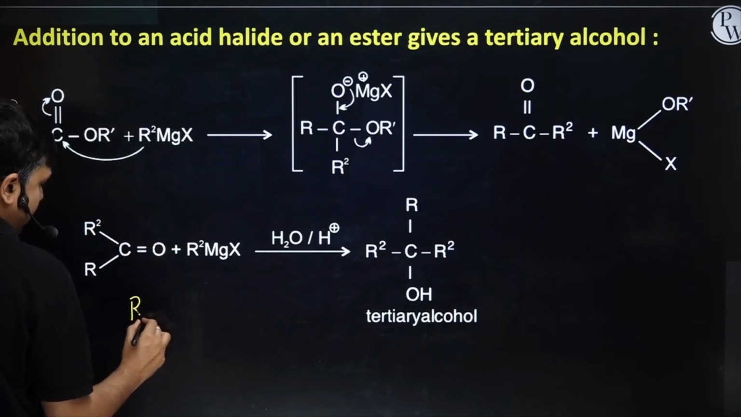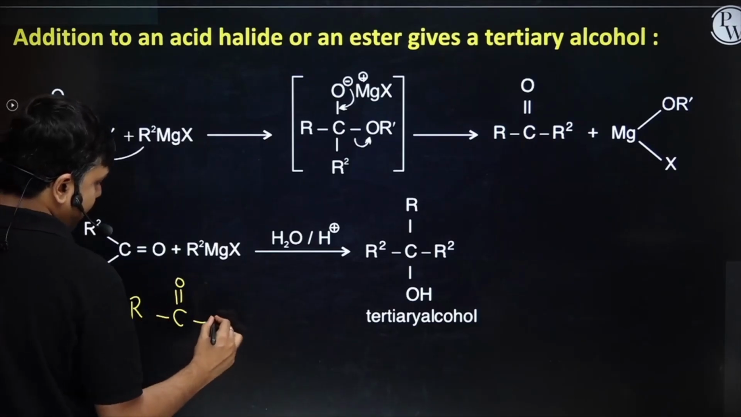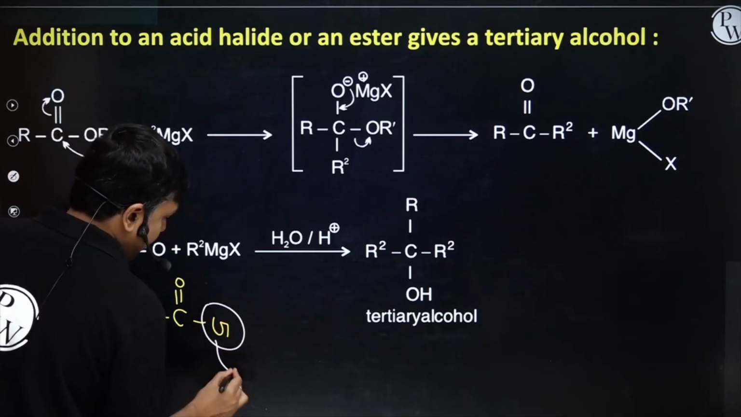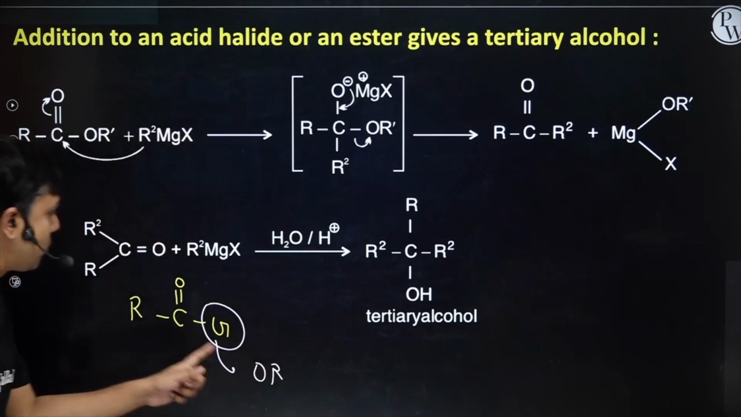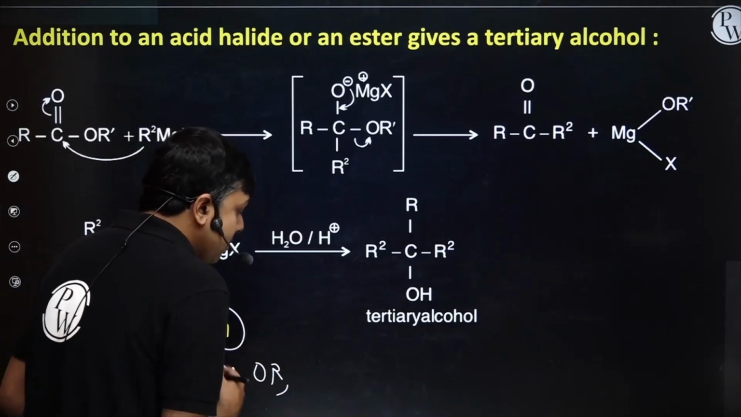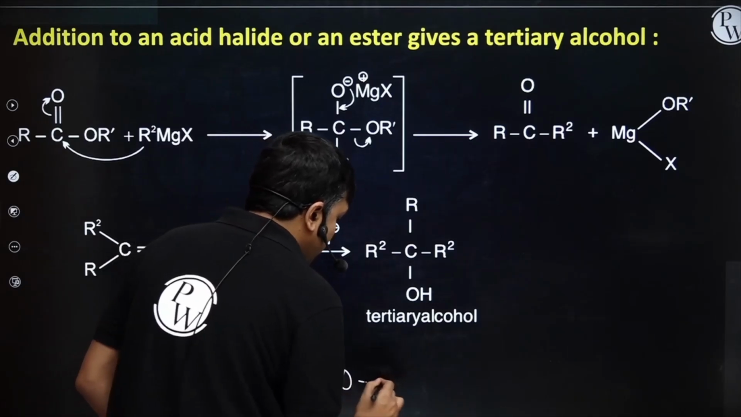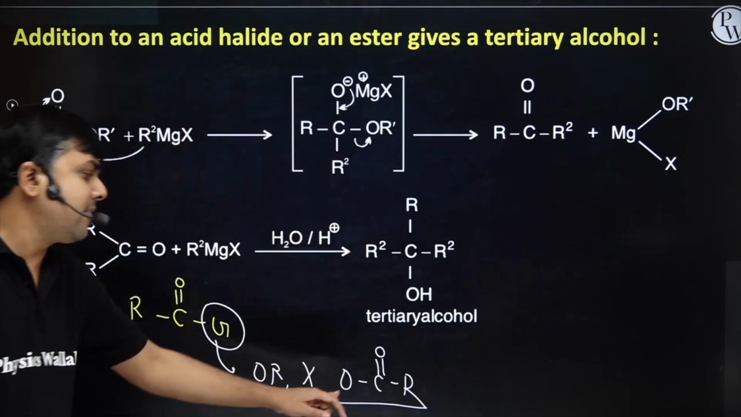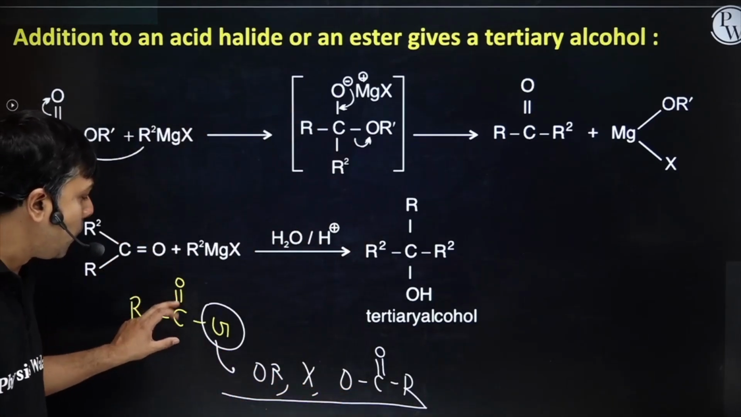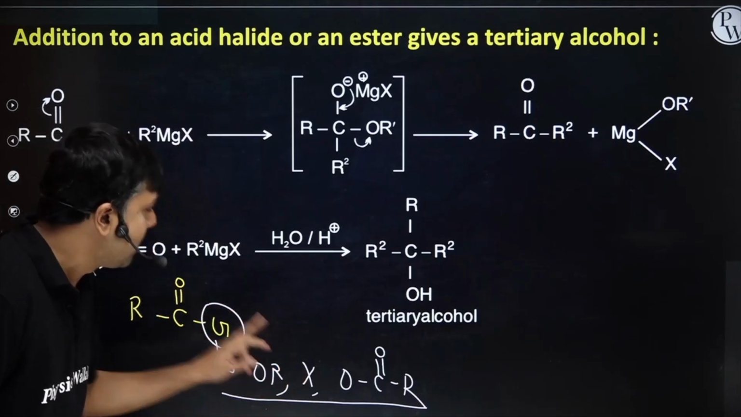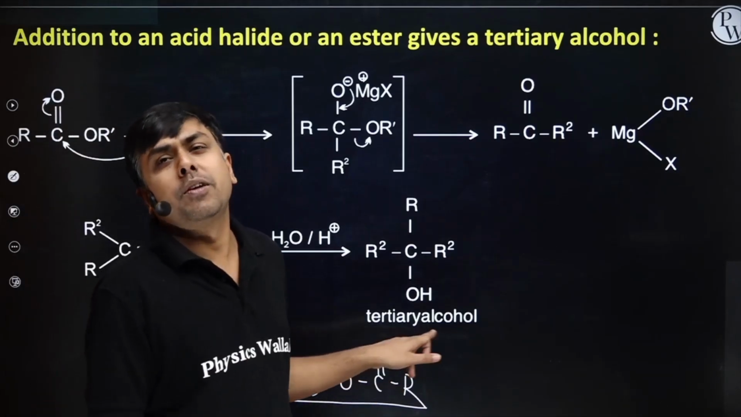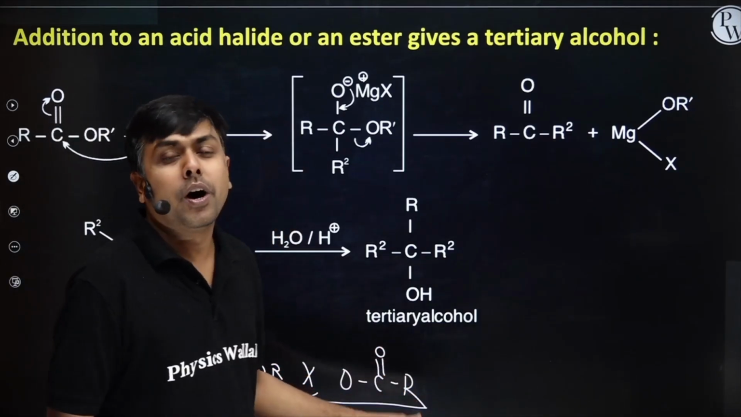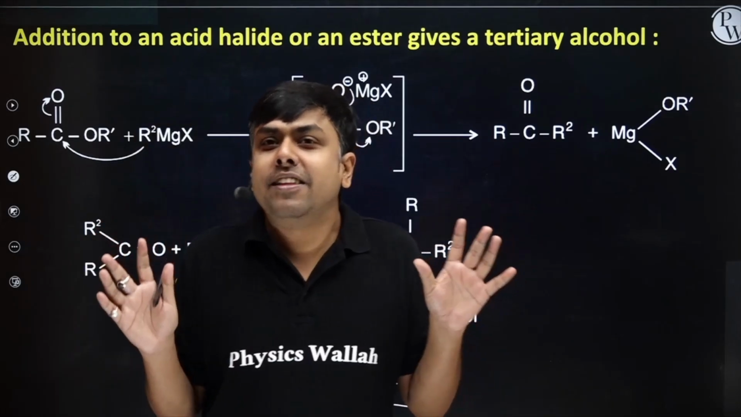I am having RC double bond O G, and now this G can be OR. If it is OR, then I will have an ester. It can be X. It can be OC double bond OR. Any of these three acid derivatives: RC double bond O OR, RC double bond O X, or RC double bond O OC double bond OR. If it is OR, ester; X, acyl halide; and OC double bond OR, anhydride. Any of these acid derivatives.